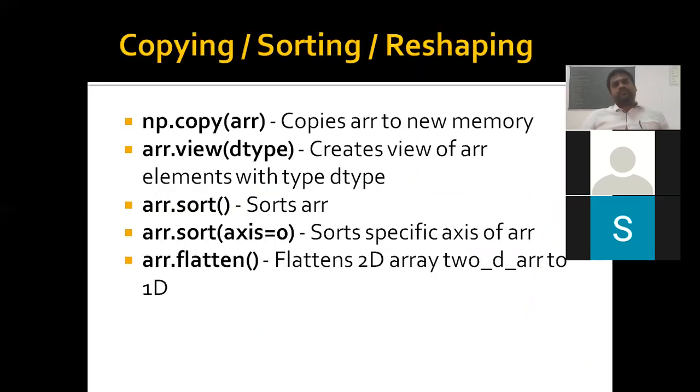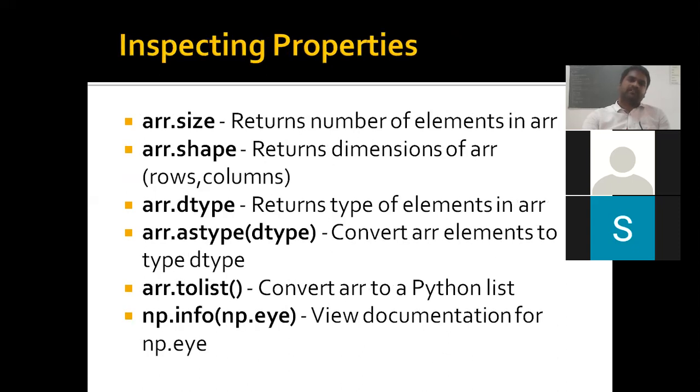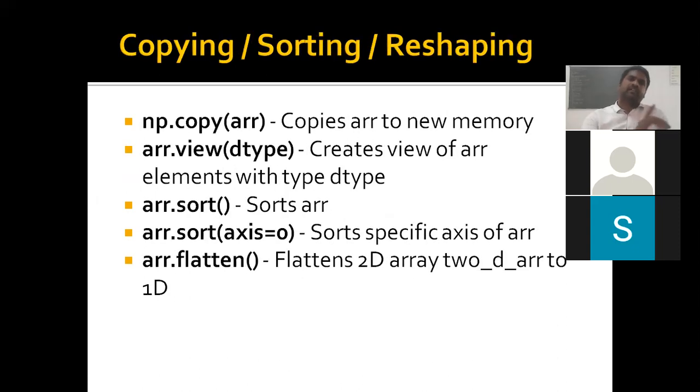Next, so the first category, how can we create an array? The next is how we are inspecting the properties of an array. And the next is how we can copy, sort, and reshape your array. If I want to copy one array into another array, so I want to create a duplicate, you can use copy. So t2 is equal to np.copy of t1. That's all. So t1 will be copied into t2. So it creates a replica.